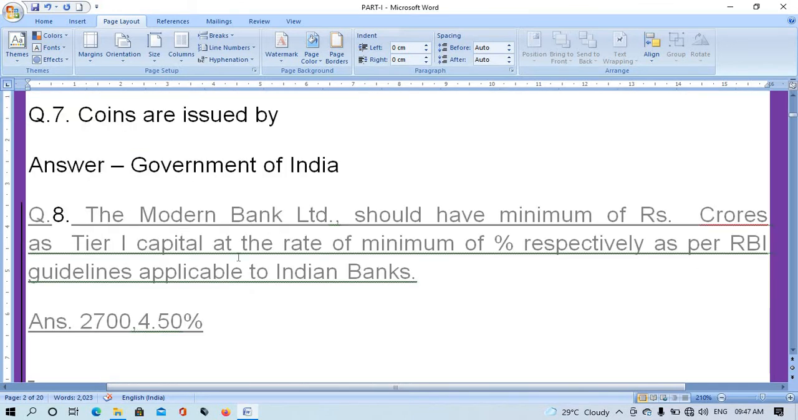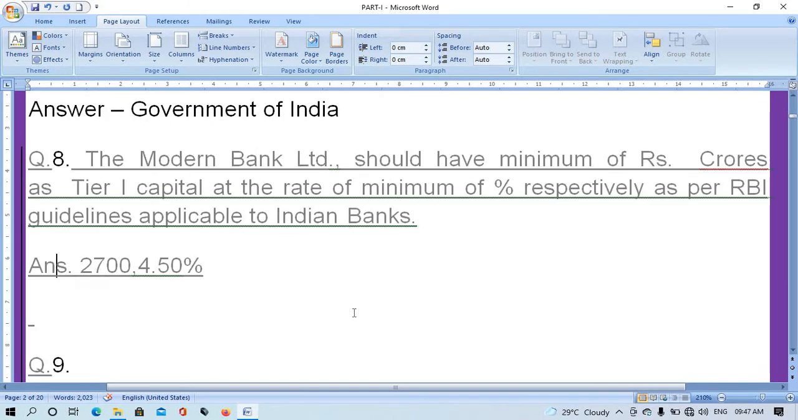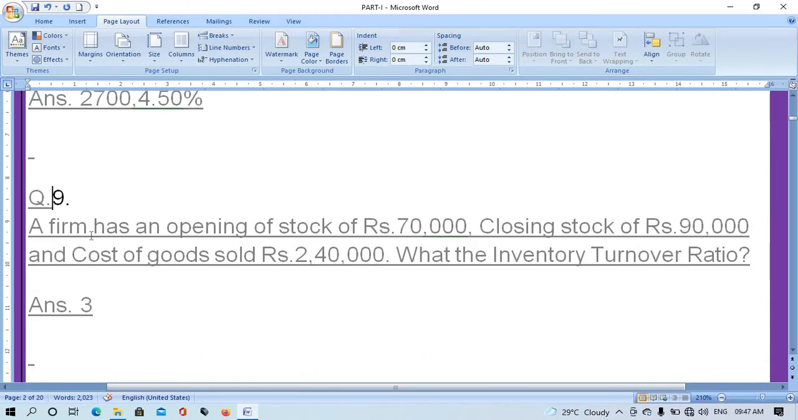Question number 8. The Modern Bank Limited should have a minimum of rupees crores as the capital at the rate of a minimum of percentage respectively, as per RBI guidelines applicable to Indian banks. Answer is 4.50%. Question number 9. A firm has an opening stock of rupees 70,000, closing stock of 90,000 and cost of goods sold 2,40,000. What is the inventory turnover ratio?